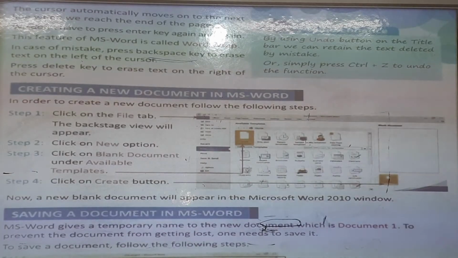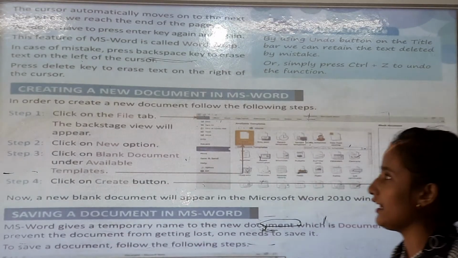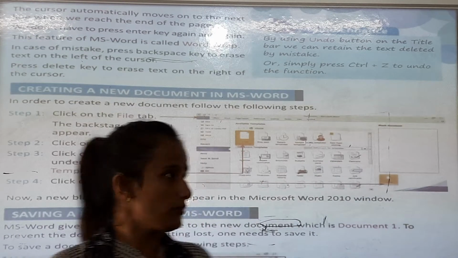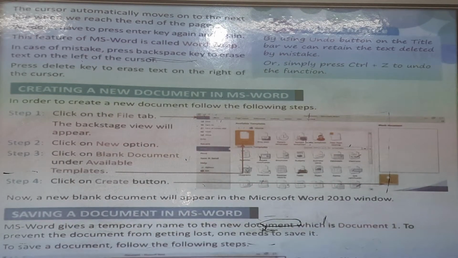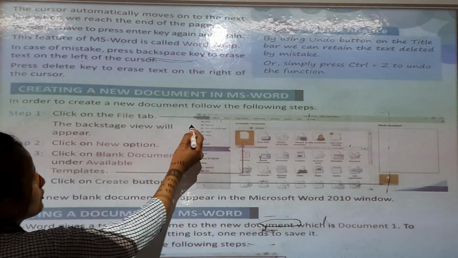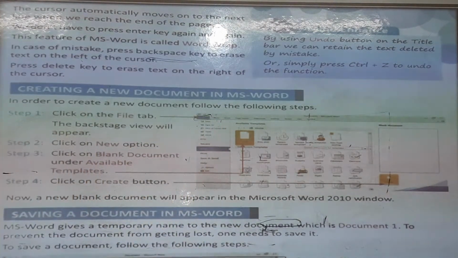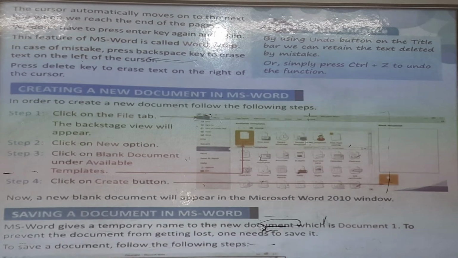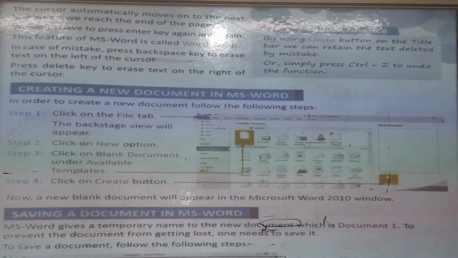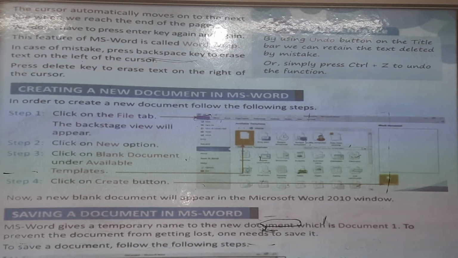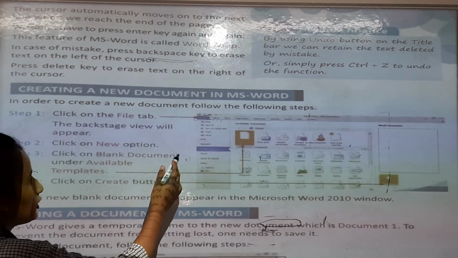Creating new documents in MS Word. How to create new documents in MS Word? You can see this. Step 1, click the File tab. So you have to first click the File tab. Now the backstage view will appear there. Step 2, click on the New option. You have to click the New option.